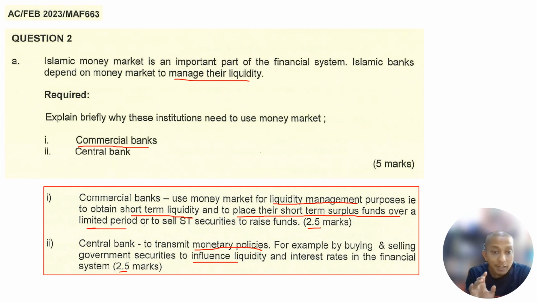You see, the central bank is always the one who controls the whole financial system in Malaysia. They control it through their monetary policy, or the interest rate, or the OPR. Okay, so that one is the A.